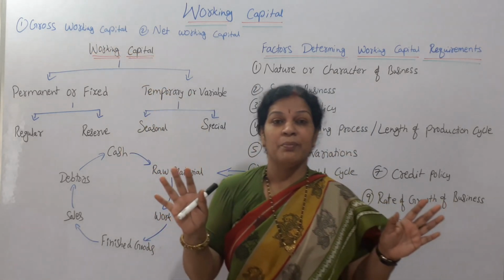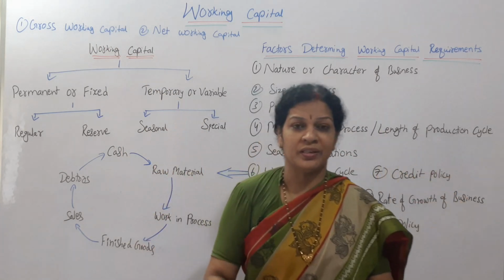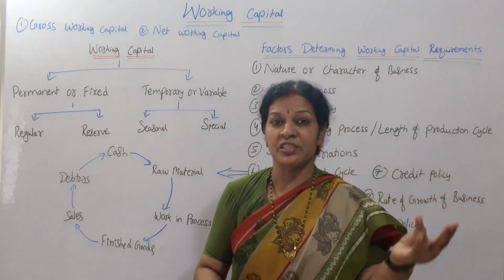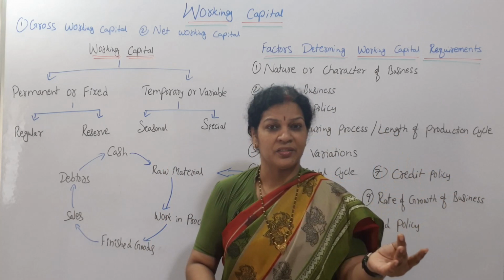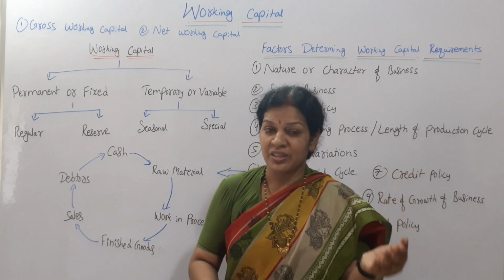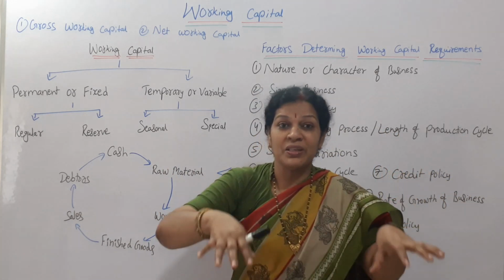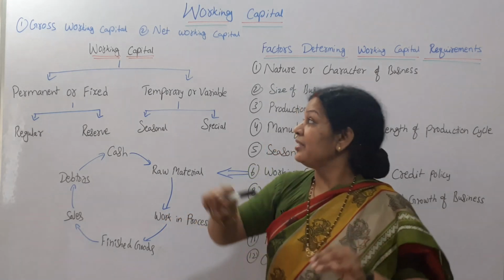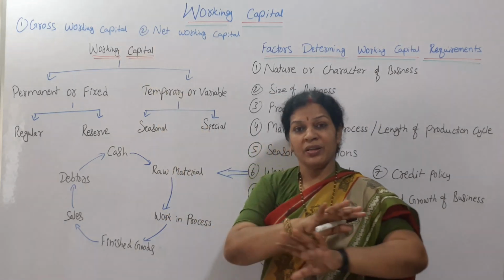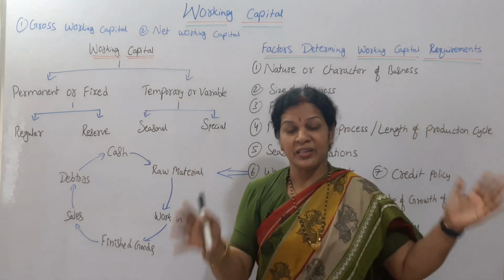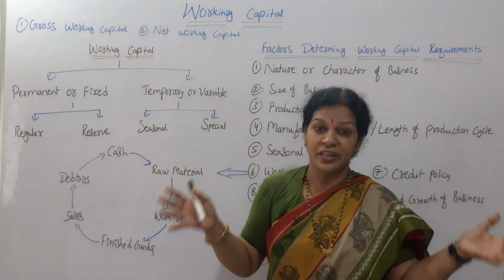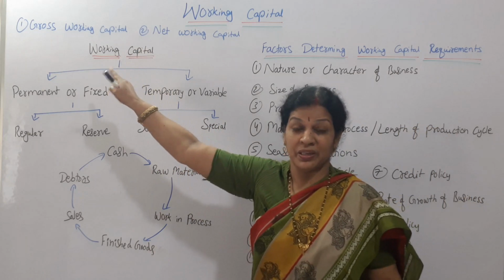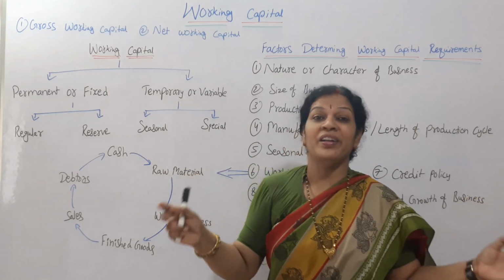The best examples are all kinds of current assets like cash, bills receivable, sundry debtors, and stock. Whatever capital we spend on all current assets is gross working capital. This is as per the wider sense.